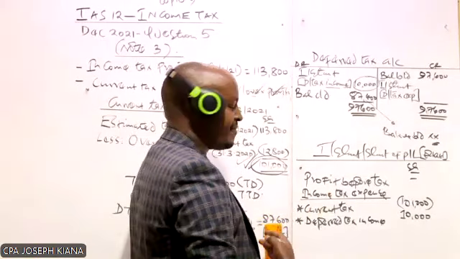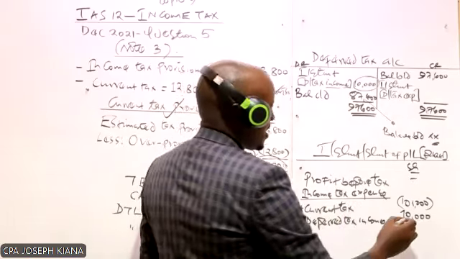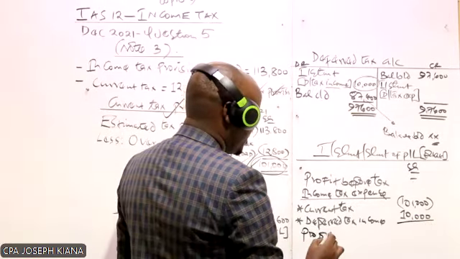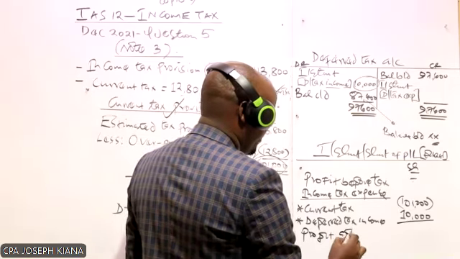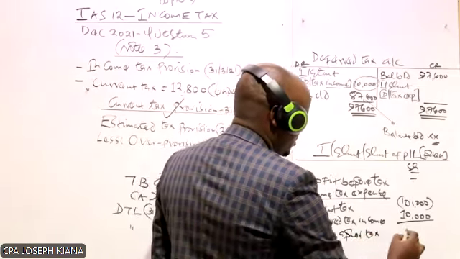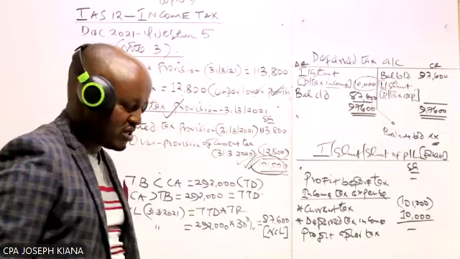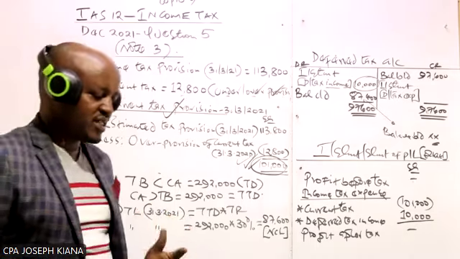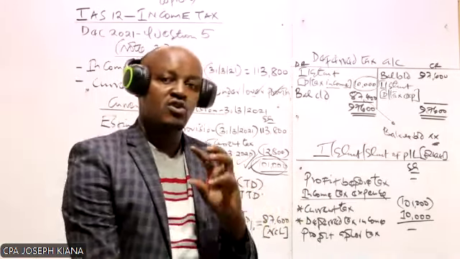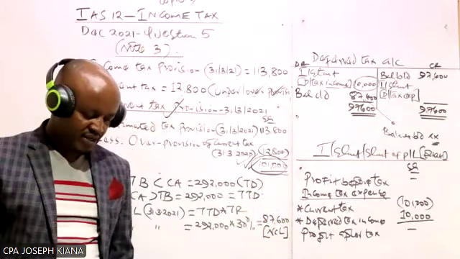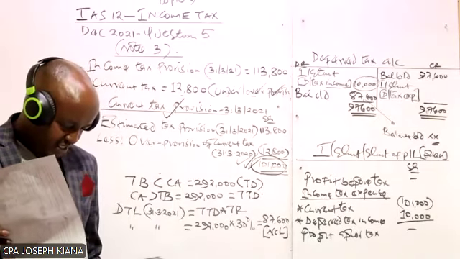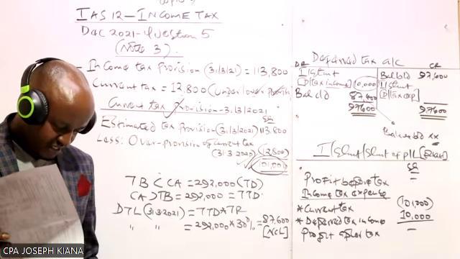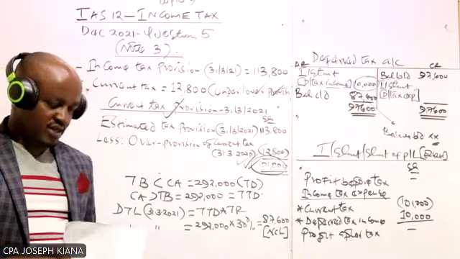You can have either deferred tax income or expense. If it is income, you add it. And then from there you get the profit after tax, which we can't determine here. So you can see that particular note was testing on the concept of deferred tax. That is basically what was required as far as that question is concerned.